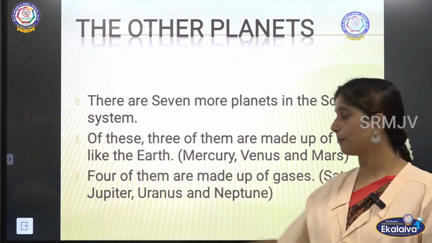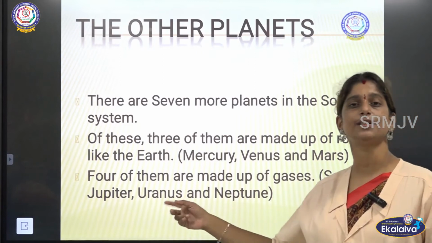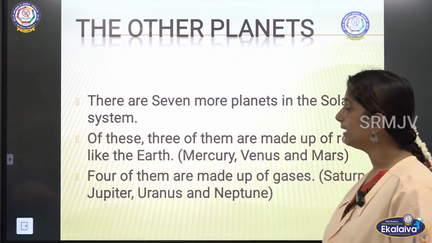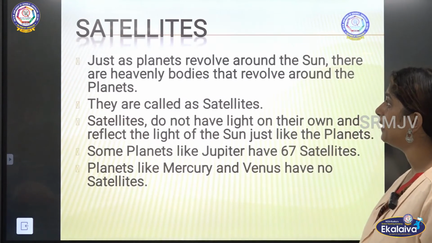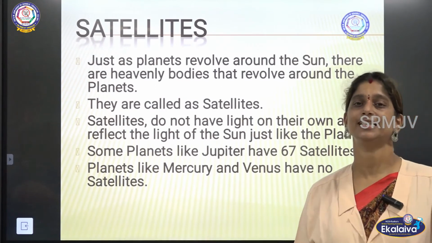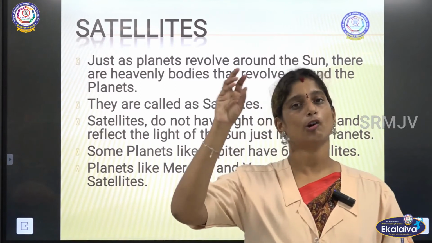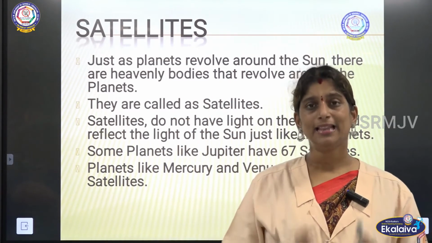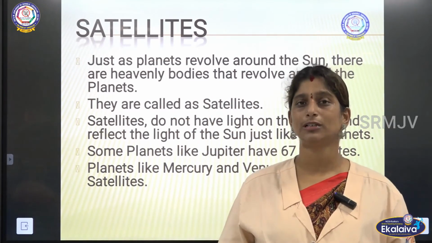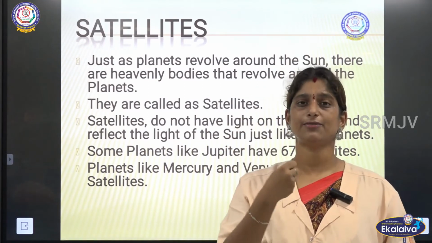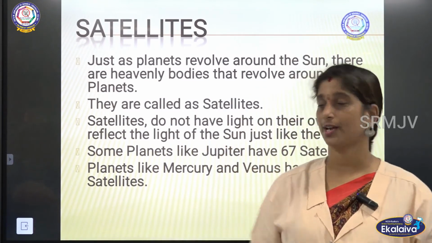Then the last 4 planets, Saturn, Jupiter, Uranus and Neptune, are made up of gases, right. Now we will see about satellites. So satellites are again very similar to the planets. They are also heavenly bodies. Like the planets, they do not have their own light. They reflect the light from the sun and then they shine, okay.